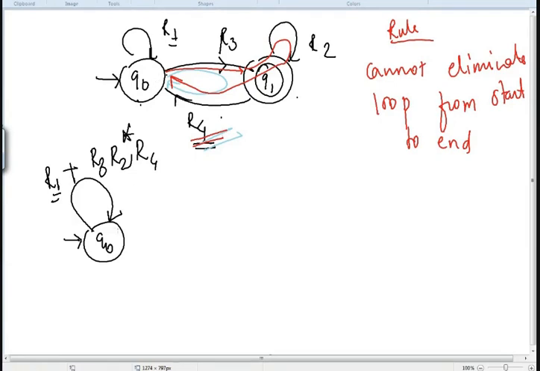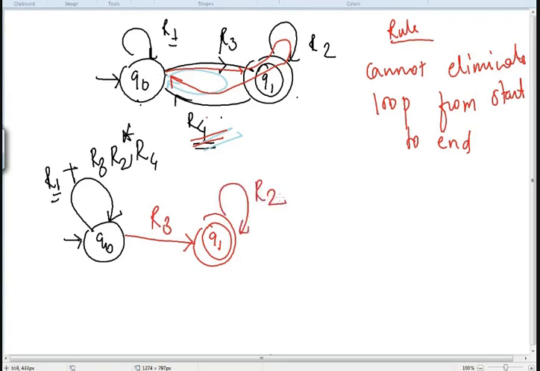But the loop from start state to end state remains as it is. So I have just eliminated this R4 loop, and everything else I have written as it is. So on which state did I give this effect? I gave it on the Q0 state: I have to move from Q0 and come back to Q0, so how will I do it? Correct? So I'll write here: effect on Q0.